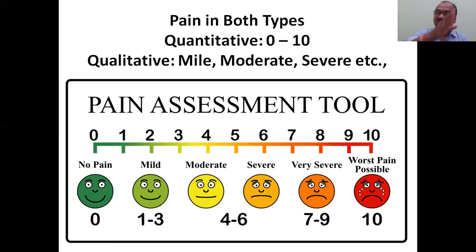This is a pharmaceutical example, keep in your mind. Whenever they ask what are the types of data, you can write these things in the examination instead of writing an example other than pharmaceutical. That is also acceptable in a regular examination. Keep in mind 1 to 10: no pain, mild, moderate, severe, very severe, worst. Use it to score painkillers. When you discover a new painkiller, you compare it with the standard. You give it to human beings, ask them what the pain is, and ask them to give a number.